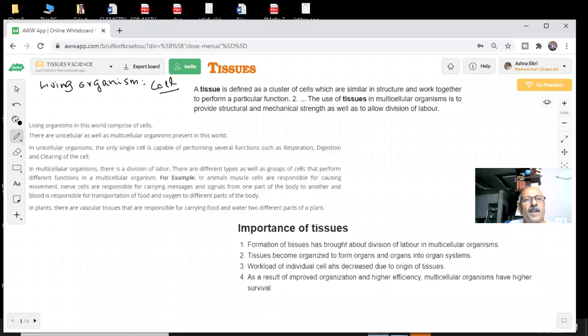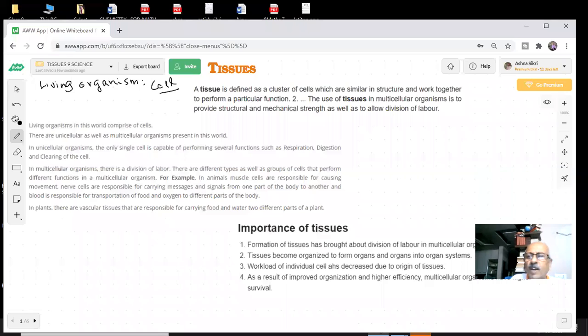But you know that in unicellular organisms, there is only a single cell which performs all the basic functions. For example, I told you about amoeba. Amoeba is an example of a unicellular organism. There is a single cell which will perform all the functions.